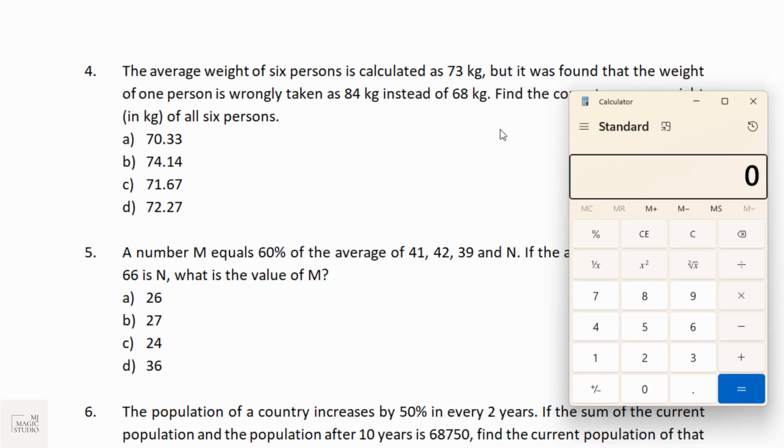For question number 4 and 5, the maximum time given would be 1 minute or 1 minute 10 seconds at most, not more than that, and it would be less than 1 minute itself, I guess. So keep practicing with the on-screen calculator, and if you don't want to use a calculator, that is very good if you have that particular speed of calculation. Do give it a try, then we will look at the solution. Question number 4 and 5 would be from averages and percentages.